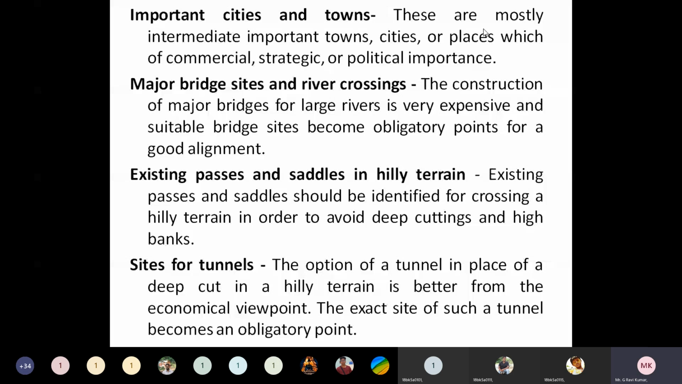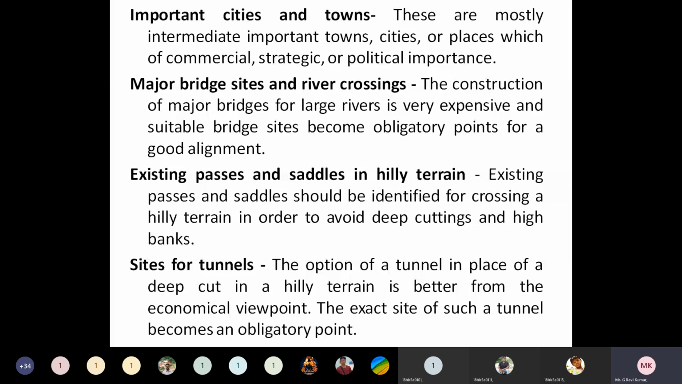And next is the existing passes and saddles in the hilly terrain. It means the existing passes and saddles should be identified for crossing a hilly terrain in order to avoid deep cuttings and high banks. So this is also one of the important criteria to be considered while selecting an alignment of a railway line.